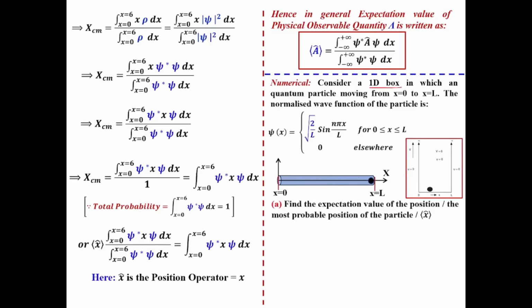Okay. In our next class, we are going to discuss the expectation value of the position for a one-dimensional box, 1D box, like this. If the particle is moving only along the x-axis, one-dimensionally, from x equal to 0 to L, what will be its expectation value of the position, that is written in this format, or the most probable position of the particle. That we are going to discuss in our next class.